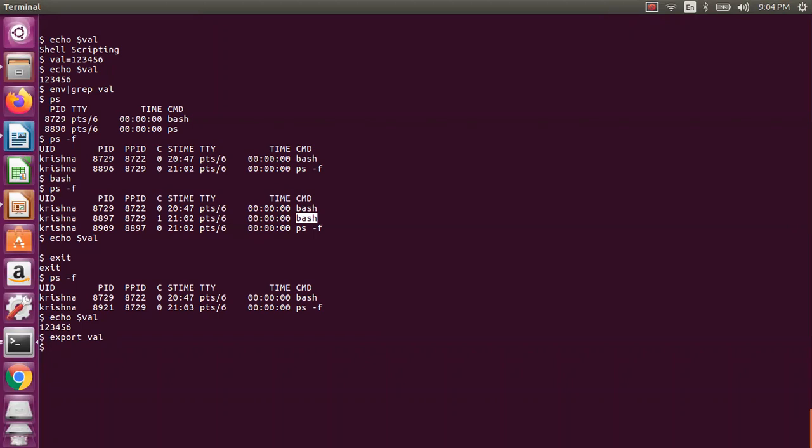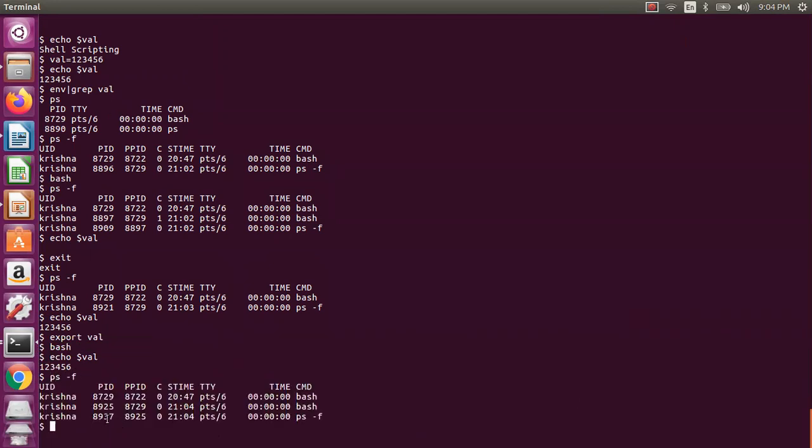Okay, so now I have exported this. Now I am creating a shell, and then I am doing this. Now you can see here, once I created, I am able to see this value. So if I see this one, now this is a different shell. So once you exited, that process is no more available actually. So you can see here this is not available. Now you have 8925. So this is how you do that one.